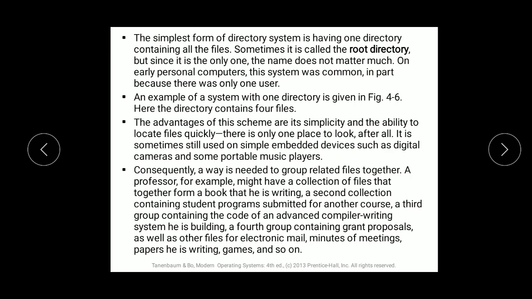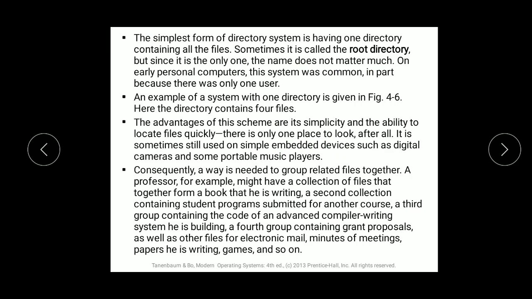That is one example. The second example is the music player. Your music player has a single level directory system. All your music files are stored on that particular directory in the form of a list. You just have to click on the music and that music gets played.